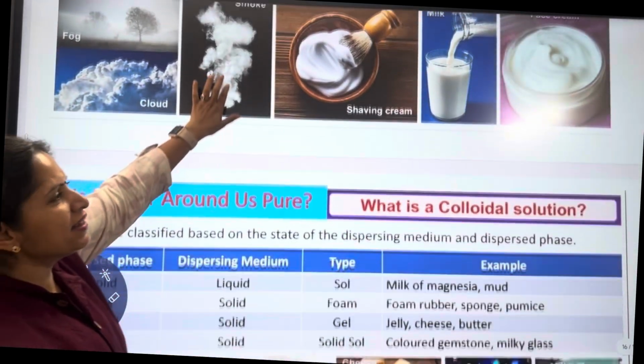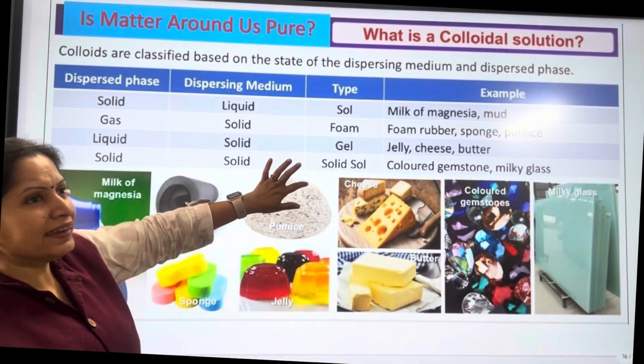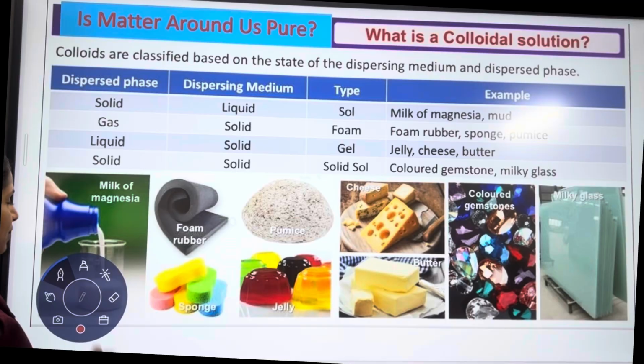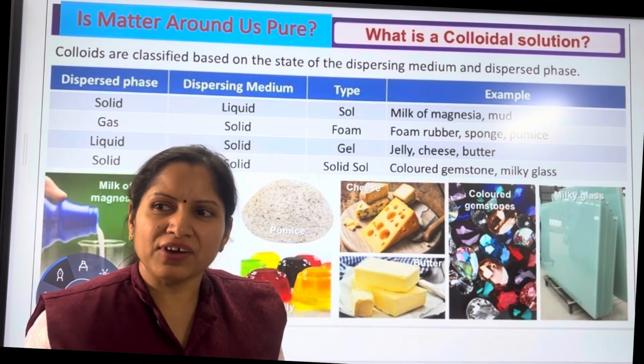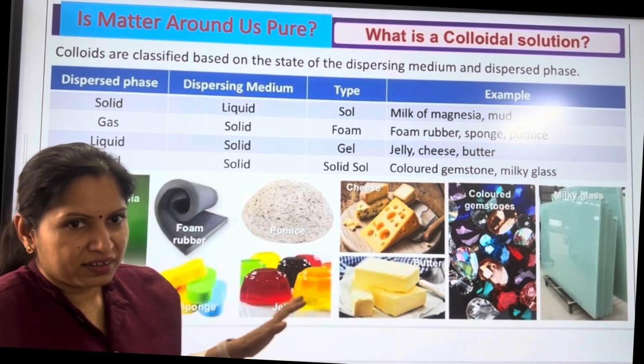After this, we will have a quick test for these right now itself. So listen carefully, and right now we are going to have a quick test based on this table only.